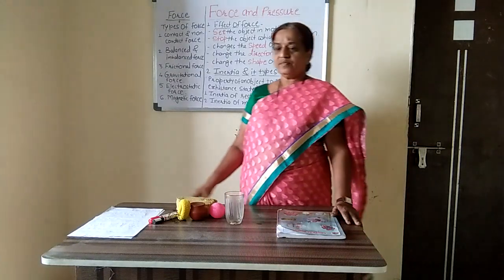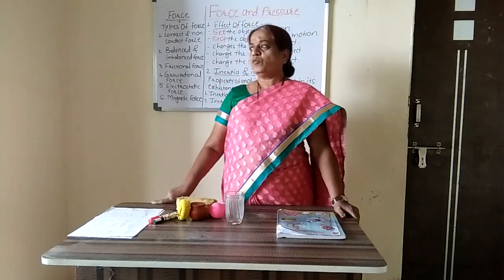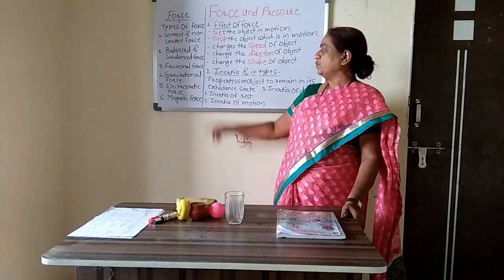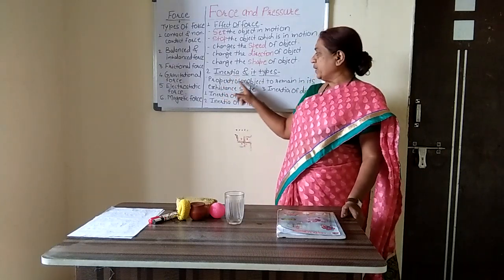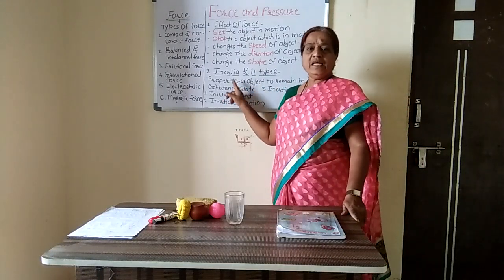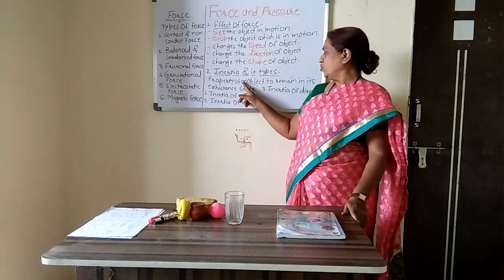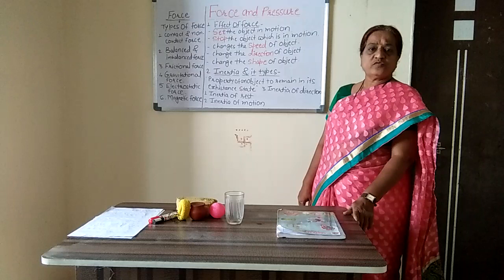Is that clear? So what have we discussed today? Today we discussed one of the important properties of an object, known as inertia. Inertia is a property of an object to remain in its existing state unless and until you exert an external unbalanced force.